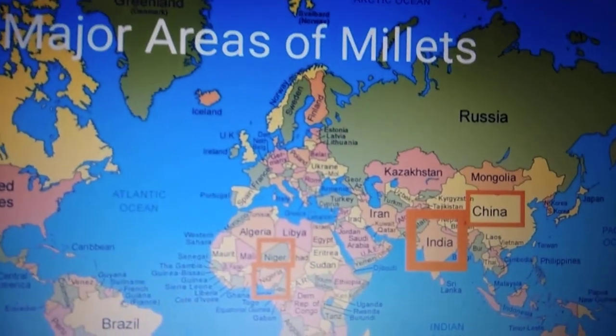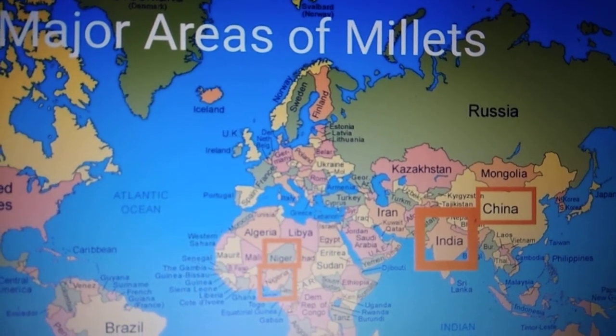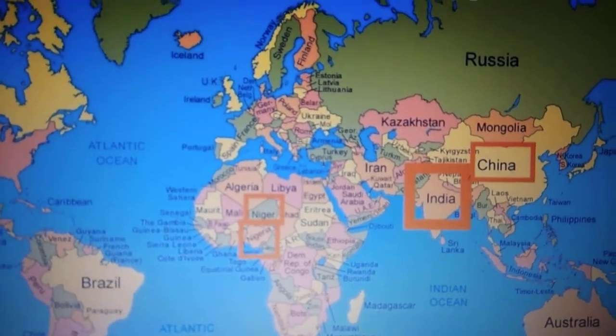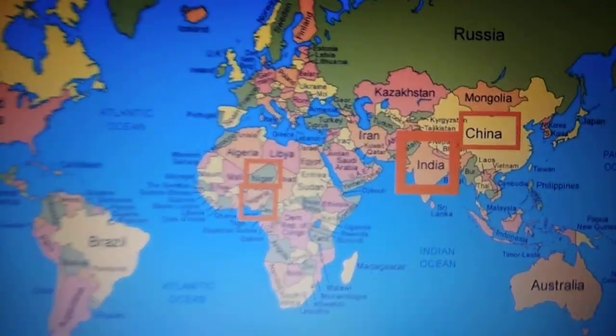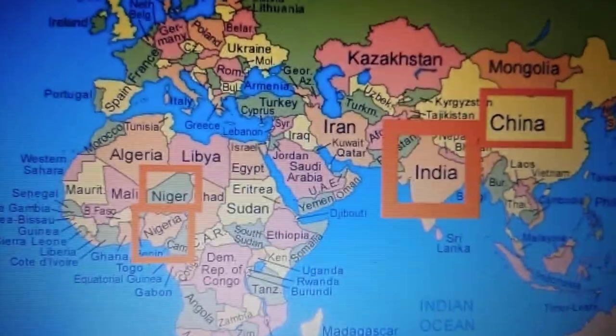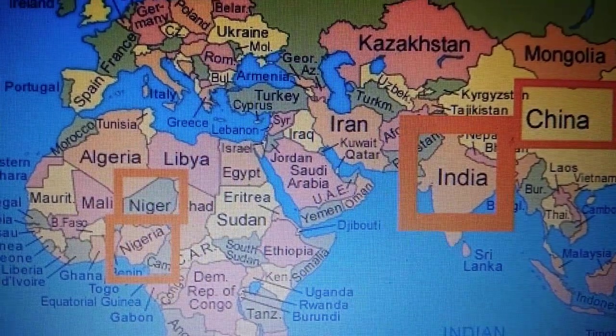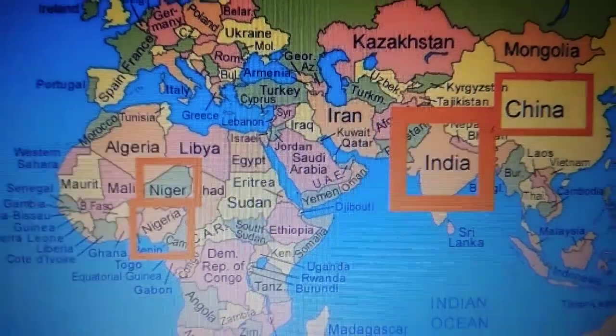Children, now let us see the major areas of millet growing areas on the world map. And you can see these are the 4 major areas: India, China, Nigeria and Niger.